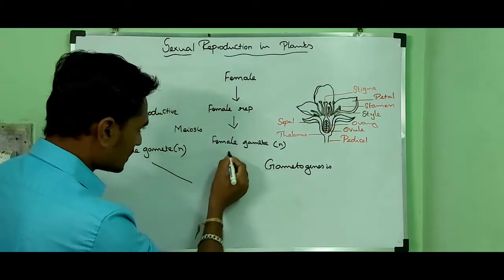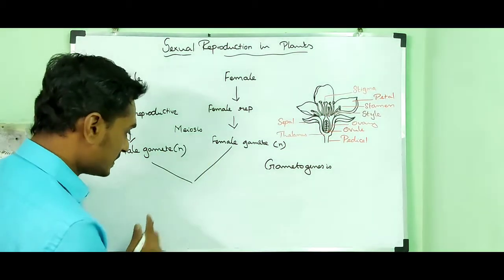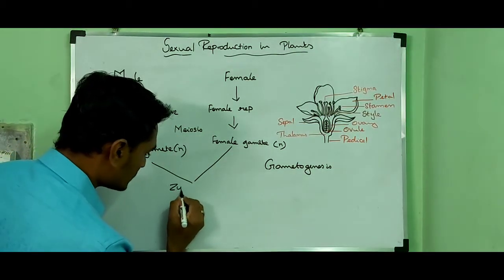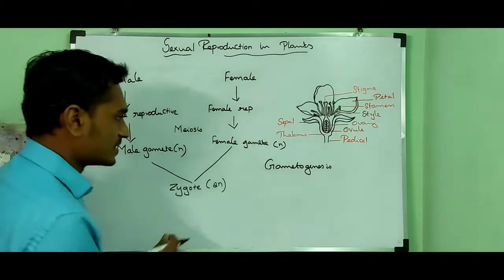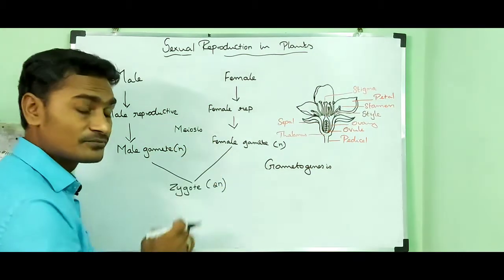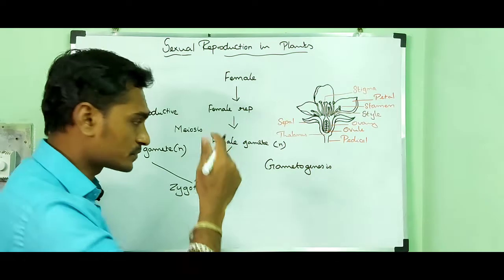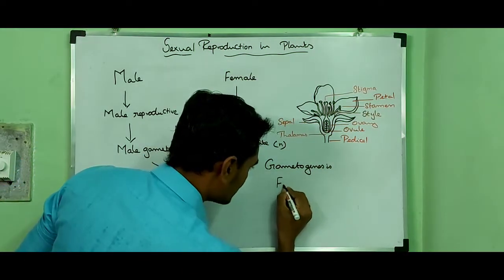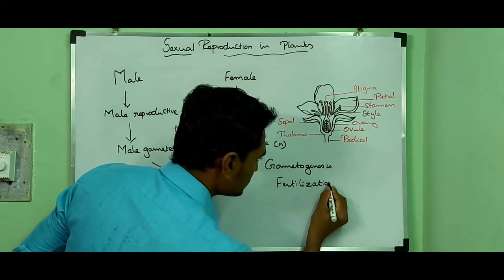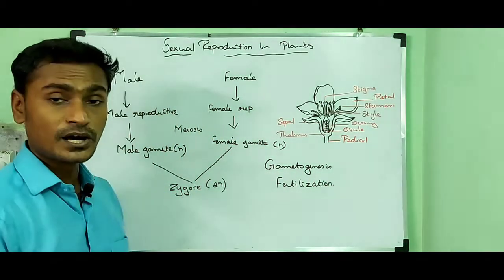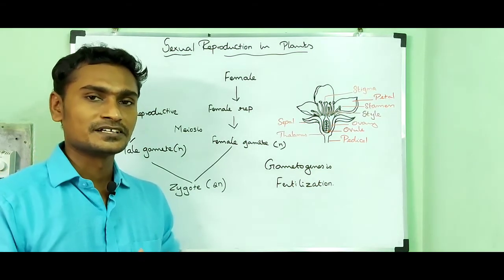Then fusion of male and female gametes takes place, resulting in the formation of a zygote, which is diploid in nature. That process is called fertilization. This is how sexual reproduction takes place in plants and animals.